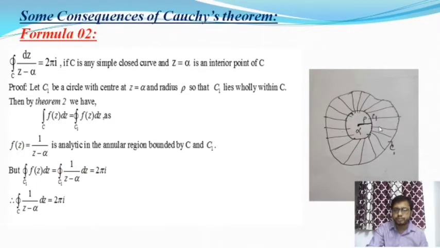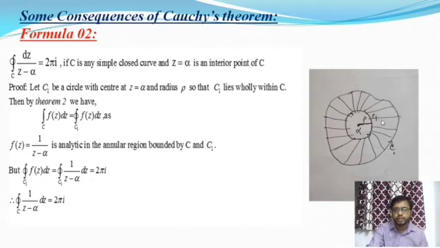I have already discussed in the previous lecture that if alpha is the center and rho is the radius of a circle, then the integral of dz by z minus alpha over that circle is equal to 2 pi i.